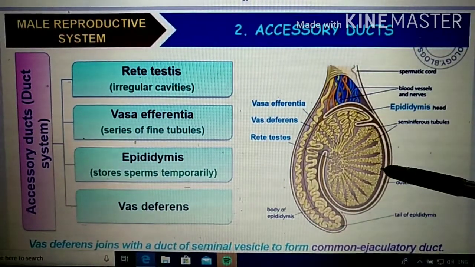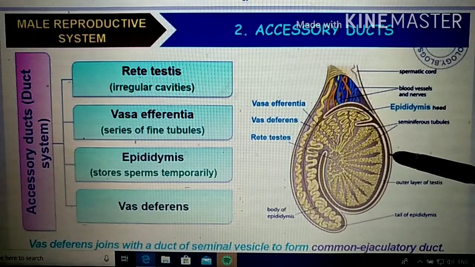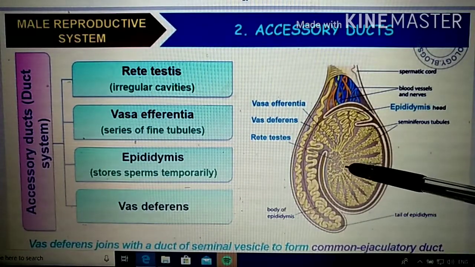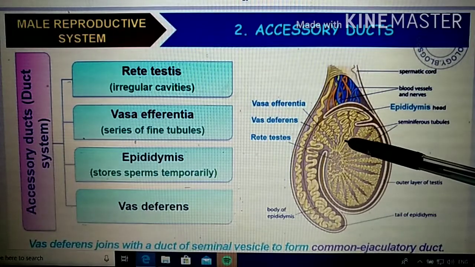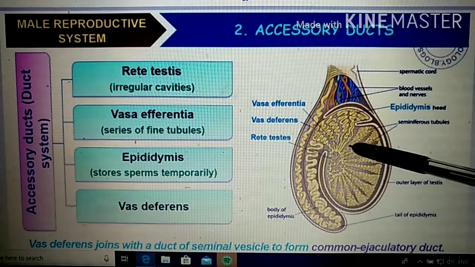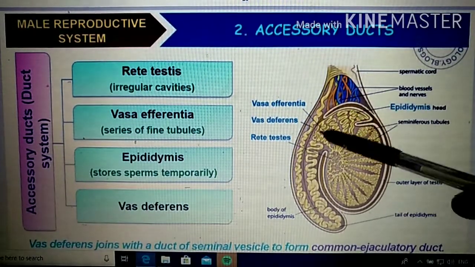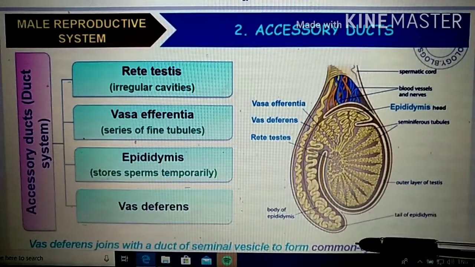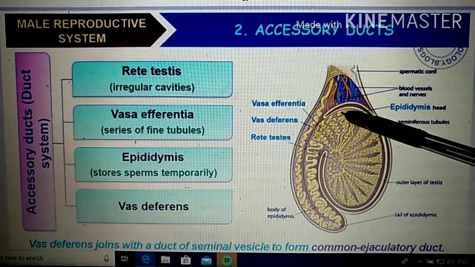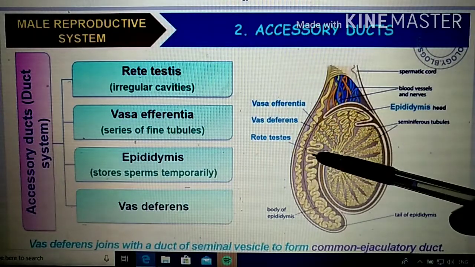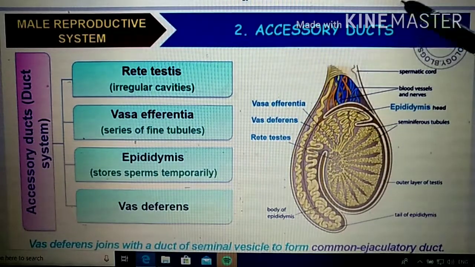So the sperm produced by the seminiferous tubule will be taken by the rete testis, and it will lead to the vasa efferentia, which will again join to form the epididymis, which will lead to the outside. That section is called vas deferens, through which it will lead to the external genitalia. Right. So what are the parts, is it clear?